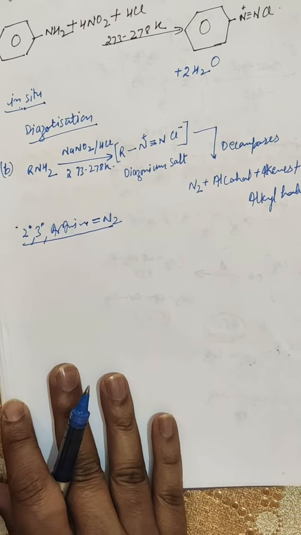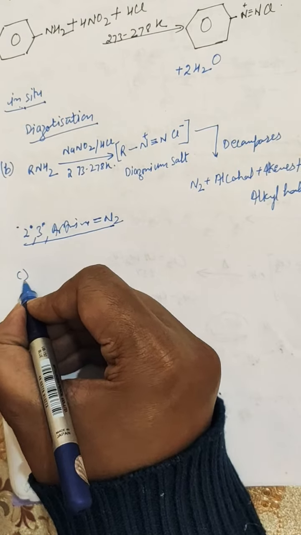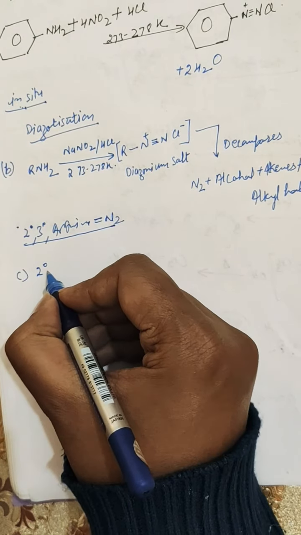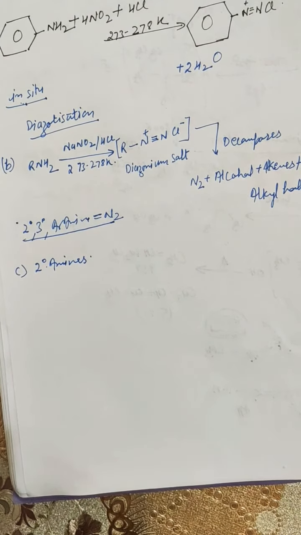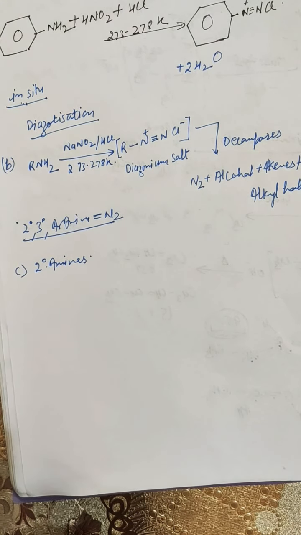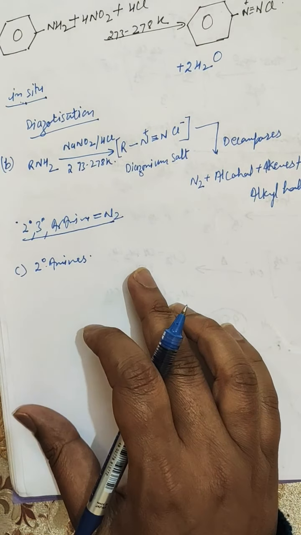Further we will see how secondary amines, or 2-degree amines, react with nitrous acid. Both aliphatic and aromatic secondary amines react with nitrous acid to give N-nitrosoamines, which being insoluble in dilute mineral acid separate out as a yellow oily compound.